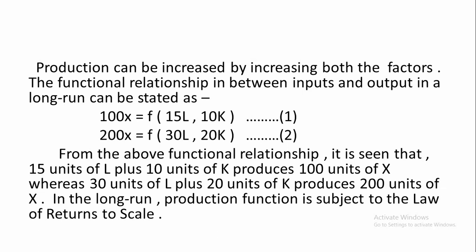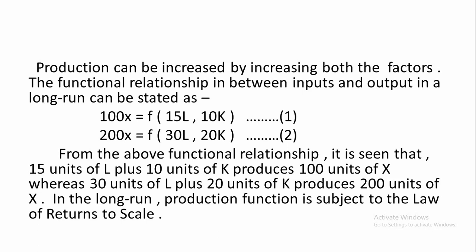The functional relationship between inputs and output in the long run is stated here. 100 units of x can be produced by using 15 units of labor and 10 units of capital. It is written here: 100x = f(15L, 10K).